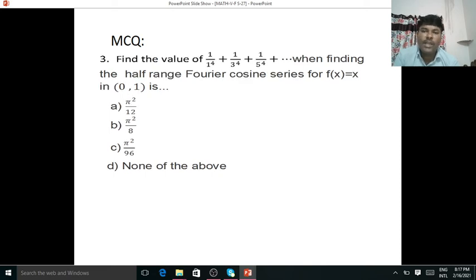The third one is find the value of 1 by 1 raised to 4 plus 1 by 3 raised to 4 plus 1 by 5 raised to 4 when finding the half-range Fourier cosine series for f of x is equal to x in the interval 0 to 1. The answer is C, pi square by 96.